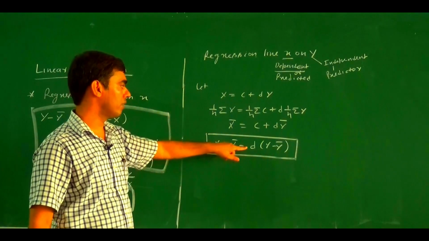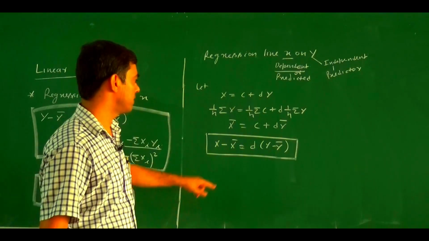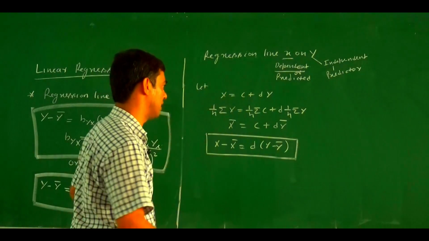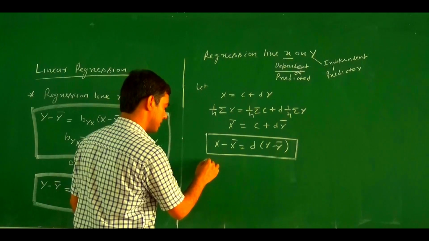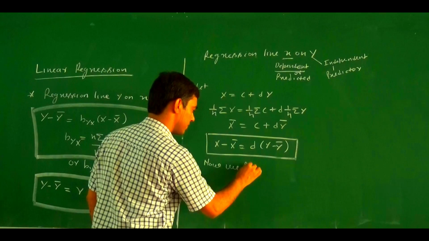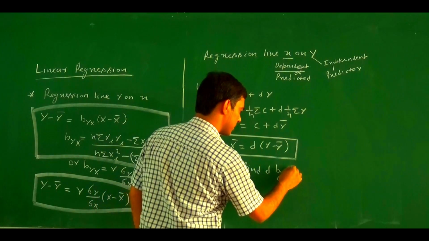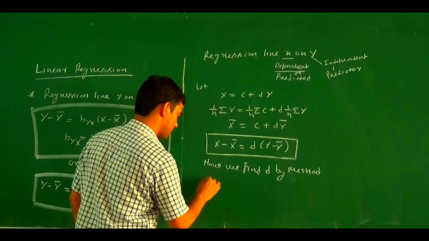Now what is our aim? Our aim is to find out the value of d. How do we find the value of d? Again, with the help of the principle of least squares. So now we find d by the method of least squares.